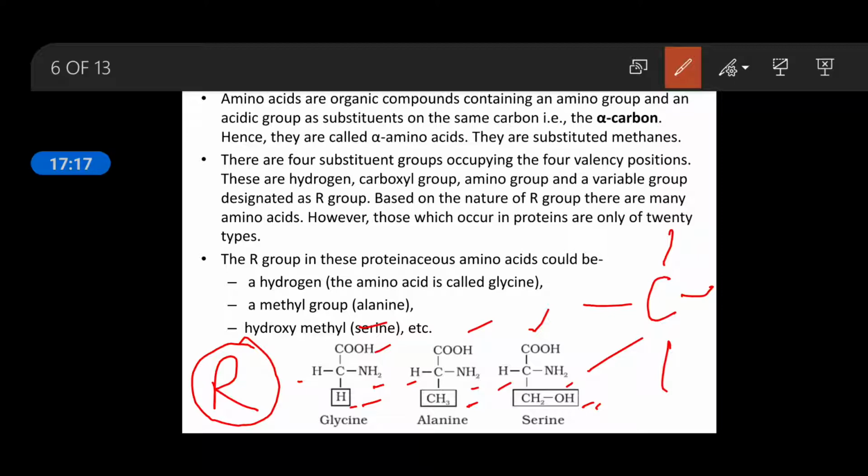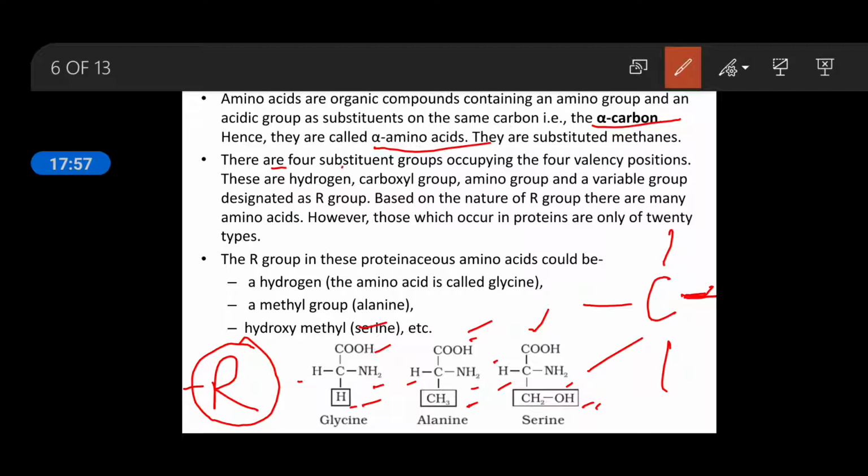So when carbon is present in the center and all its valencies are occupied by different molecules, then such a carbon is known as alpha carbon. Because different functional groups are present on this carbon, it is known as alpha carbon, and hence these amino acids are known as alpha amino acids, because all amino acids are almost similar except this R group. So all the amino acids are alpha amino acids.